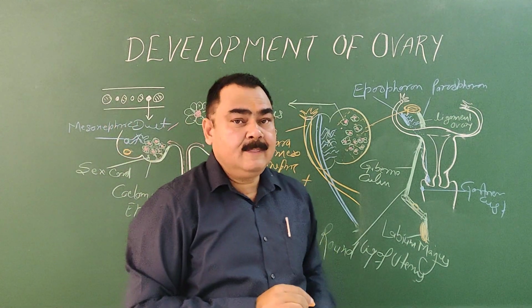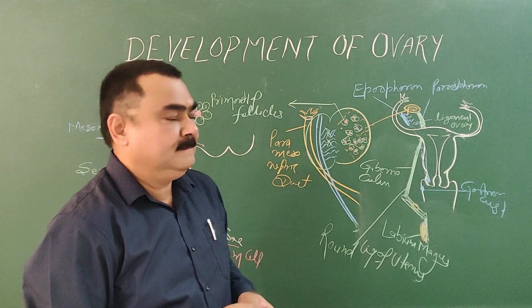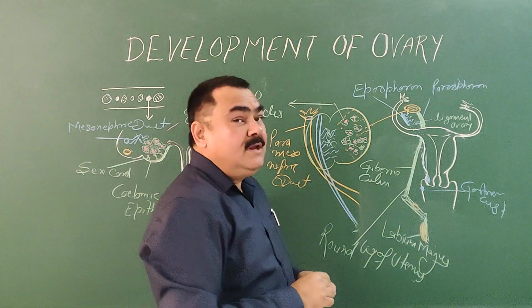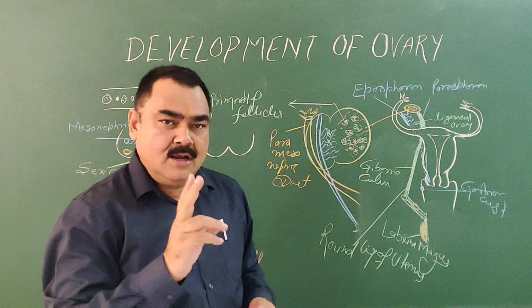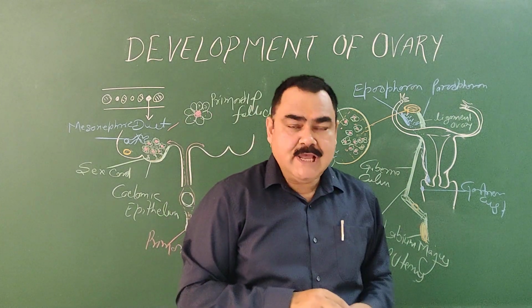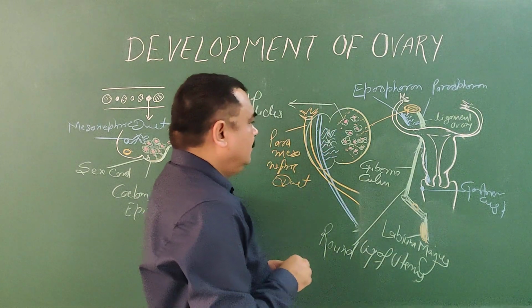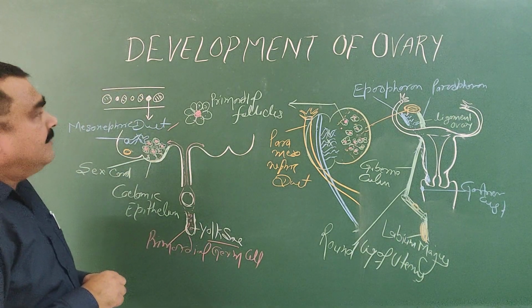So this is abnormal descent of the ovary. There may be absence of the ovary. There may be a duplicate ovary on one side or on both sides. So these are the developments of the ovary.